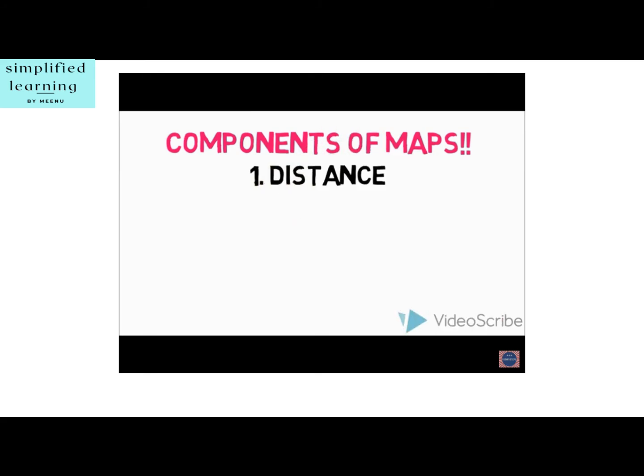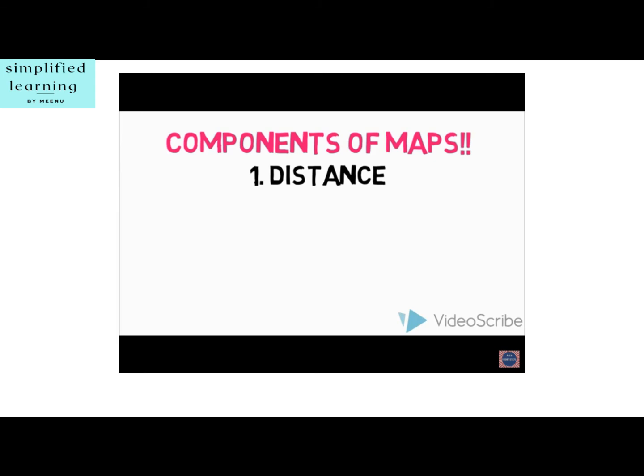Distance. As we cannot show the actual distance on Earth between 2 places, we use a scale for this purpose. Scale is the ratio between the actual distance on the ground and the distance shown on the map. For example, the distance between place X and place Y is 10 kilometers. If you show this 10 kilometers distance by 2 centimeters on a map, it means 1 centimeter on the map will show 5 kilometers on the ground. The scale of your drawing will be 1 centimeter equals 5 kilometers.